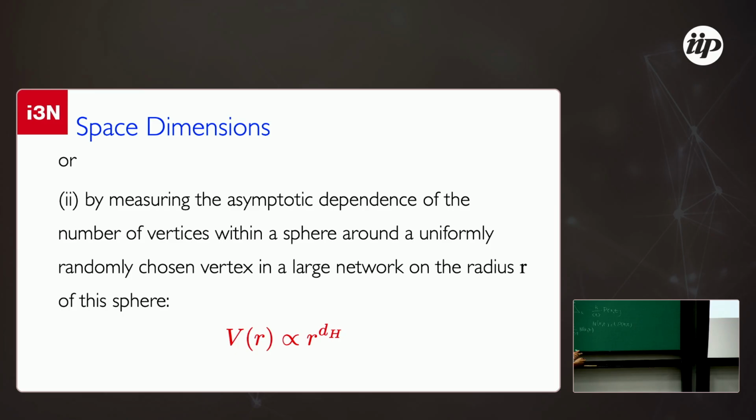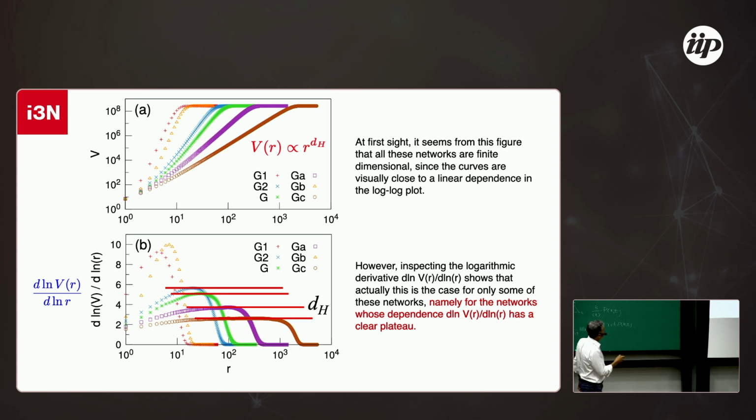Okay, another method is measuring the volume. You take a radius and you take the volume that involves a network. You count this volume, or the number of nodes if you want, and then you take this exponent. We use this method because the other one is more difficult to implement. And we got these results. So you see, this is V of R for the different graphs, the constructions of these triangulations, and it seems that they are linear somewhere in this region.